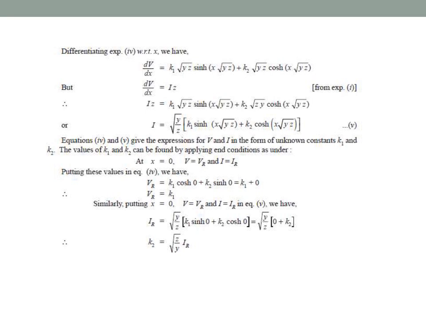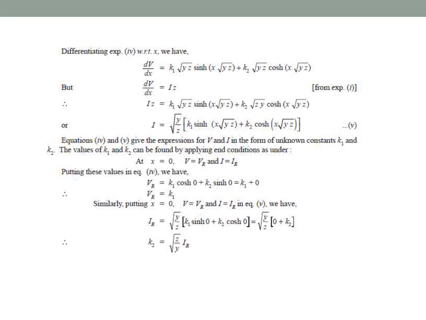Now we have to consider the boundary cases so as to calculate the values of k1 and k2. At x is equal to 0, that is at the receiving end, V is equal to VR and I is equal to IR. Substituting x is equal to 0 in the voltage equation, we get VR is equal to k1.